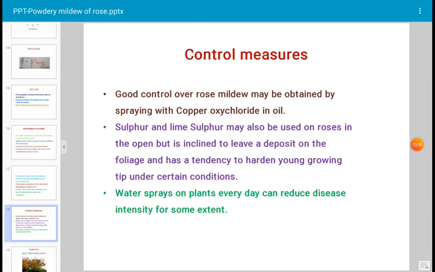And sanitation is a must before sowing. You have to collect all the plant debris and burn it away from the soil. Still, there are no resistant varieties developed by plant breeders. Okay. This is all about powdery mildew disease of roses, which is a fungal disease.